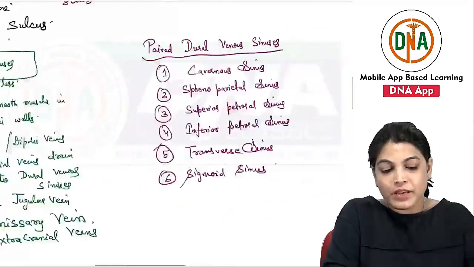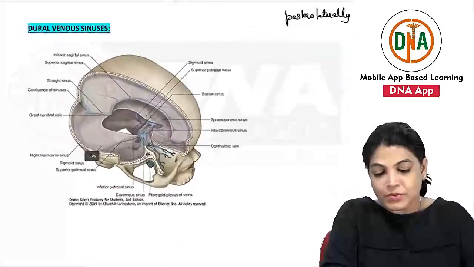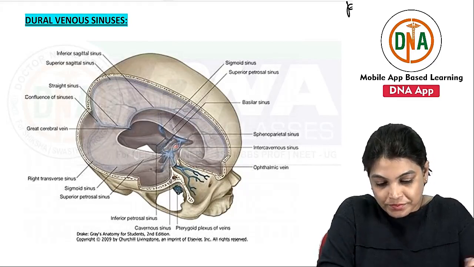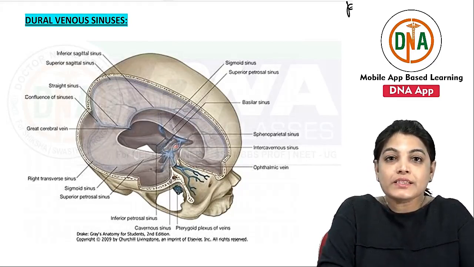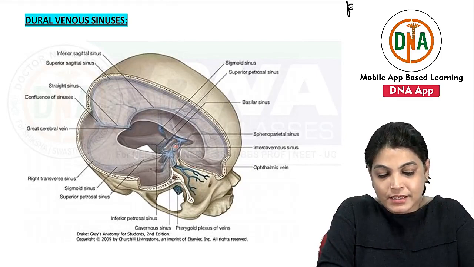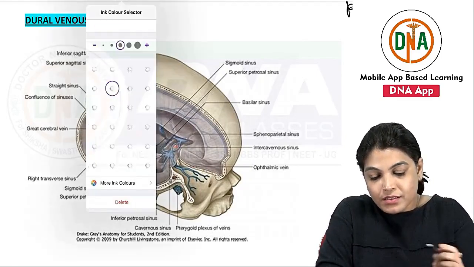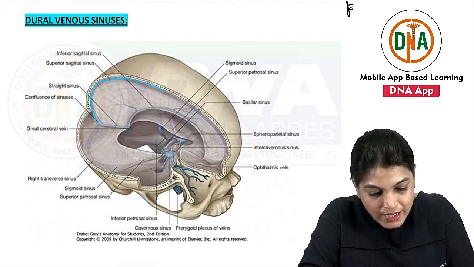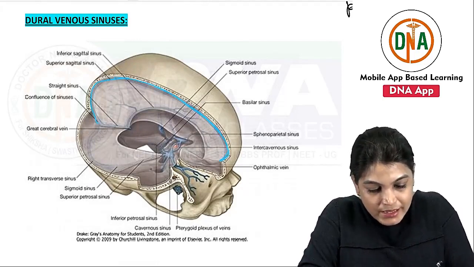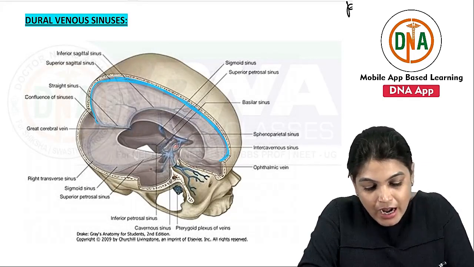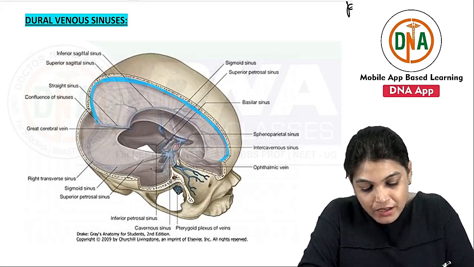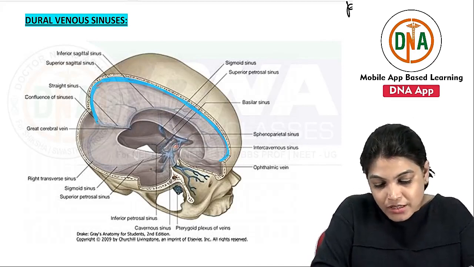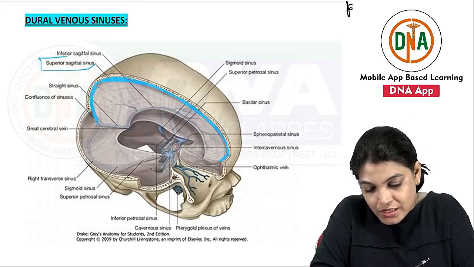Now just a brief of these sinuses. In this diagram we can see some of the important sinuses. Here, this is the superior sagittal sinus. Its location is on the attached margin of the falx cerebri.